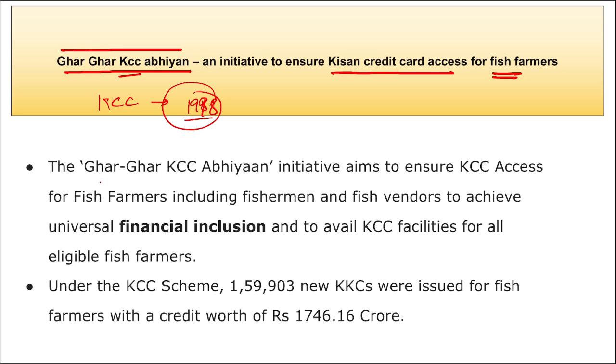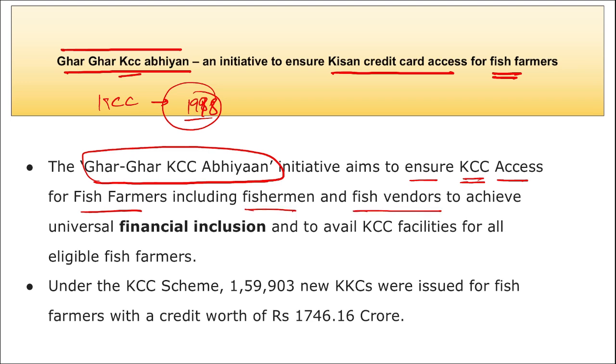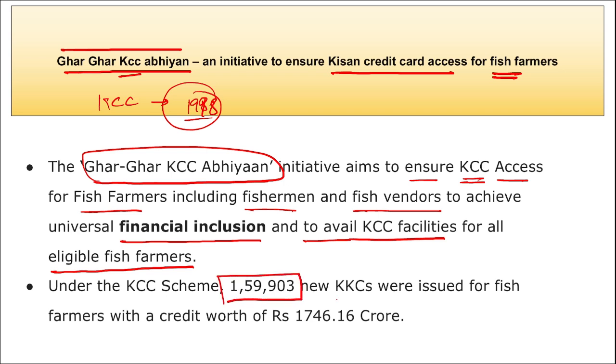Now this Ghar Ghar KCC Abhiyan will reach every household, even in rural areas, and this initiative aims to ensure Kisan Credit Card access for fish farmers, including fishermen and fish vendors, to achieve universal financial inclusion and to avail KCC facilities for all eligible fish farmers. Under this scheme, 1,53,903 new Kisan Credit Cards were issued for fish farmers with a credit worth